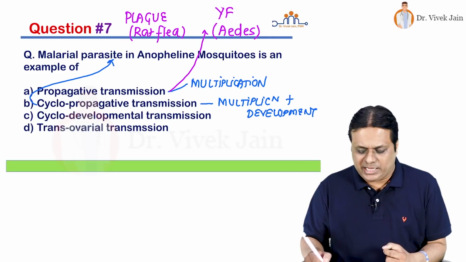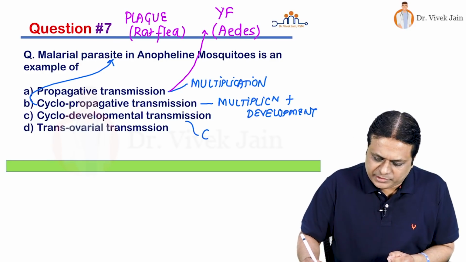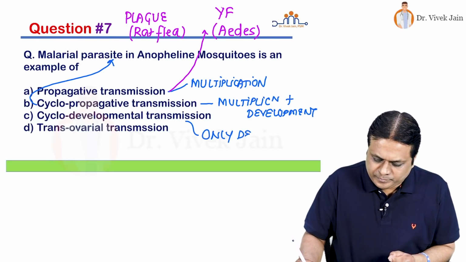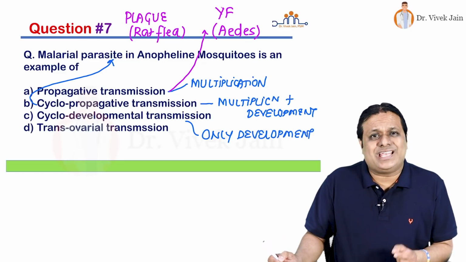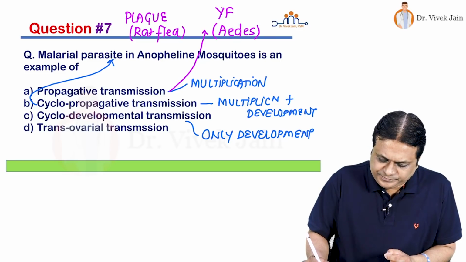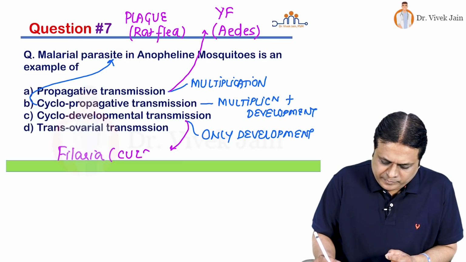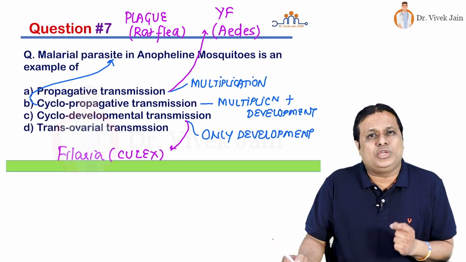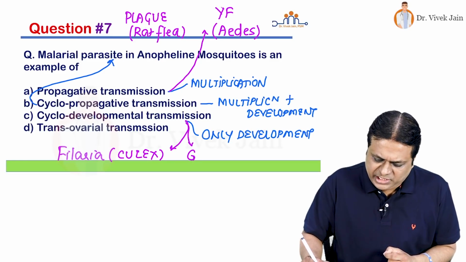Look at the third type, cyclodevelopmental, only cyclical development. This example includes filaria in Culex mosquito as well as guinea worm.